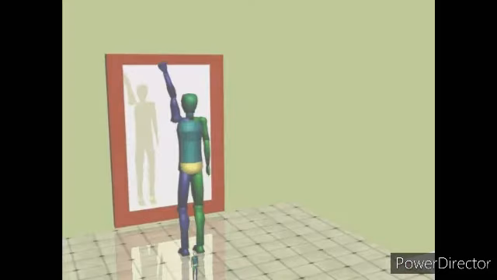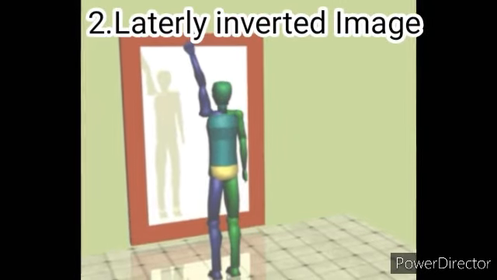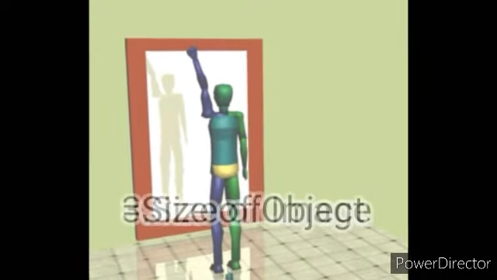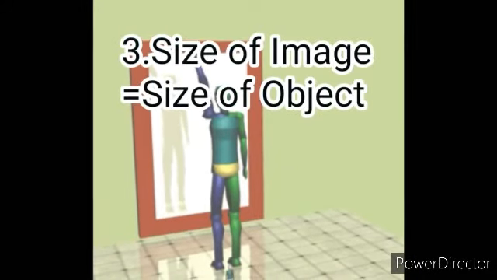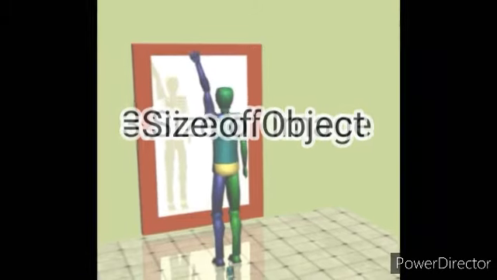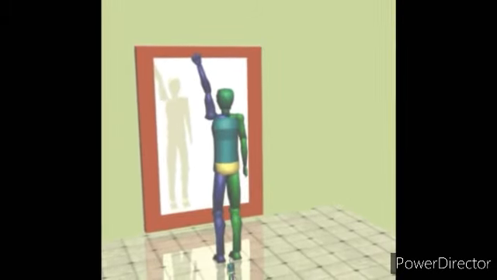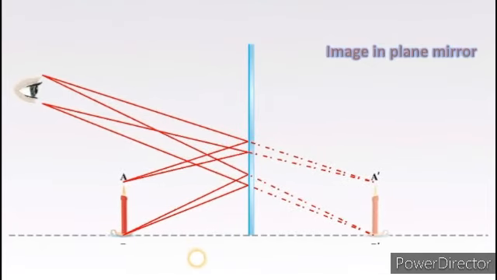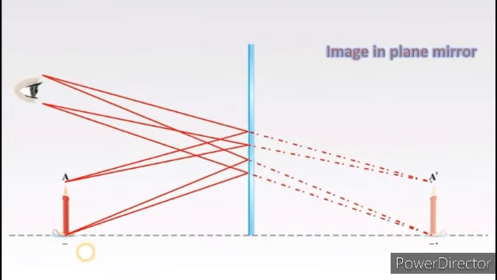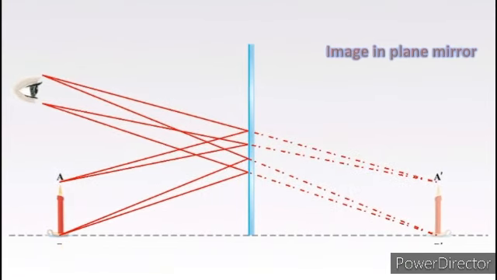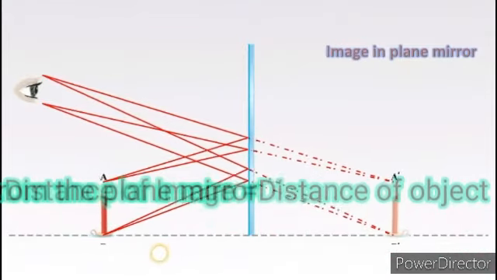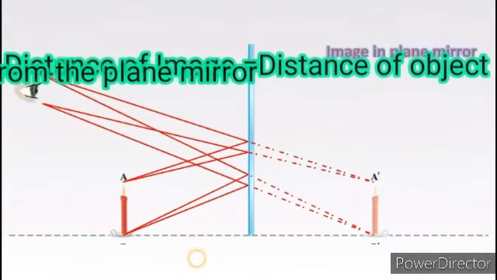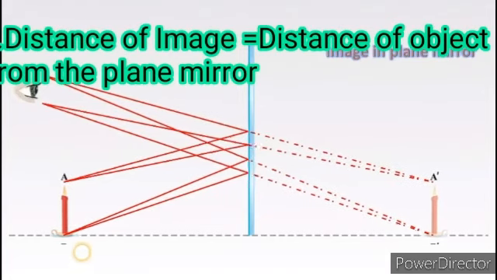Your left hand will appear as the right hand in a plane mirror, thus a laterally inverted image is formed by a plane mirror. The size of the image remains equal to the size of the object in a plane mirror. If we move the object towards the mirror, the image also moves towards the mirror. If we move away from the mirror, the image will also move away from the mirror. Thus, the distance of the image from the mirror remains equal to the distance of the object from the mirror.